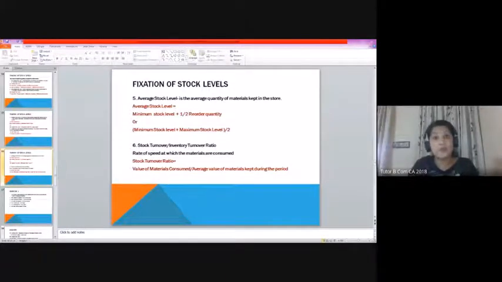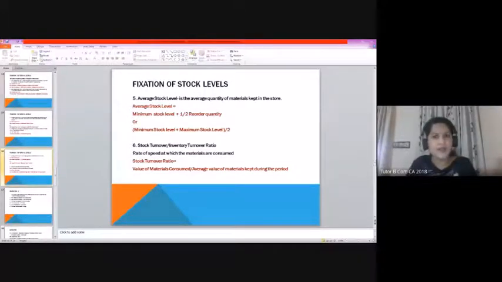And there is one more thing which we can understand very clearly by looking at the stock turnover ratio. We will be able to understand whether this particular raw material comes under the fast moving category or the slow moving category. If the stock turnover ratio, the number of times it is being used, is high, we can categorize it under the fast moving category.